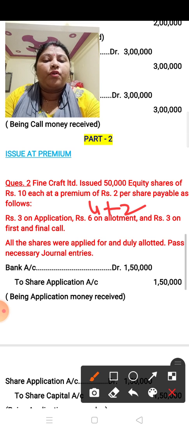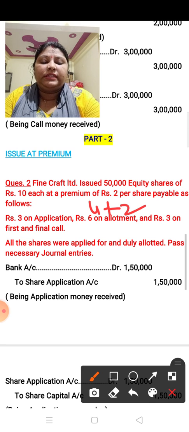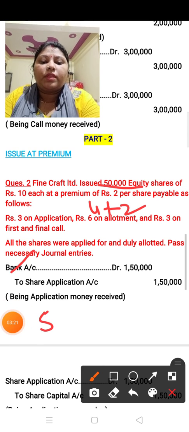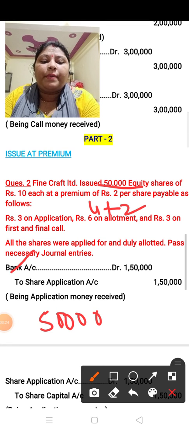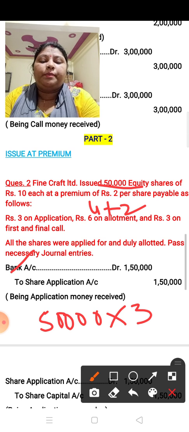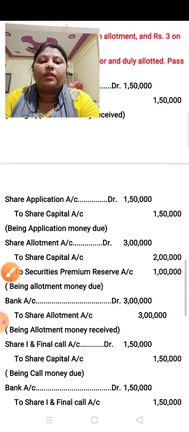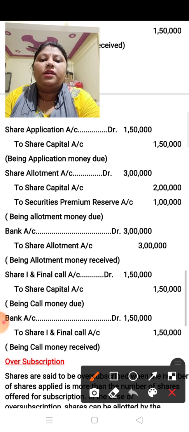So children, I have already given how you have to pass the premium journal entry. So let us see the solution of this question. The first entry is bank account debit to share application account, and here how many shares are issued? 50,000. So 50,000 multiplied by the application money, which is 3. It means 1,50,000. Similarly, the second entry, share application account debit to share capital account, amount is 1,50,000.